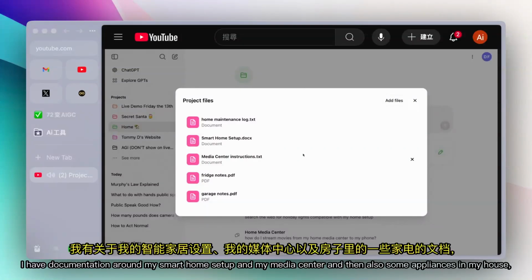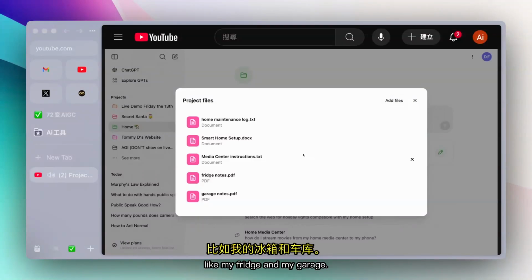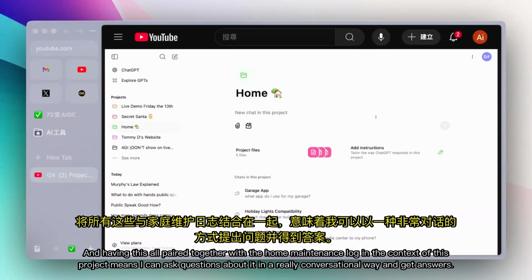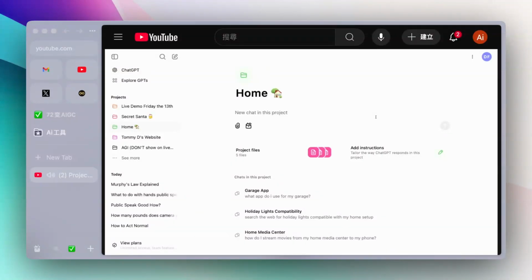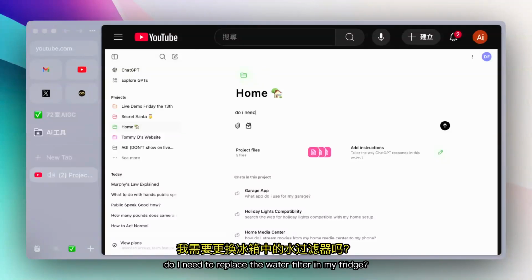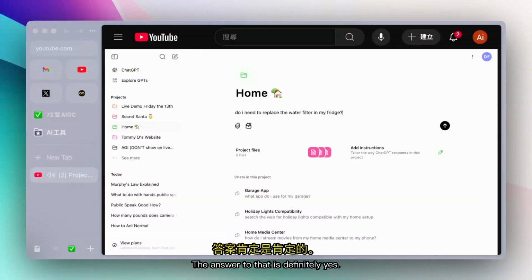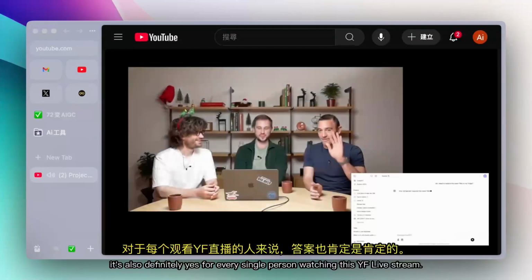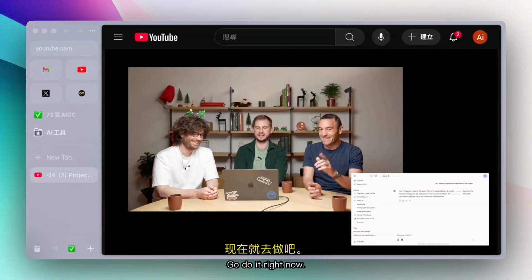So I have documentation around my smart home setup and my media center, and also some appliances in my house, like my fridge and my garage. Having this all paired together with the home maintenance log in the context of this project means I can ask questions about it in a really conversational way and get answers. So I can say, do I need to replace the water filter in my fridge? The answer to that is definitely yes. And by the way, it's also definitely yes for every single person watching this live stream. Go do it right now.